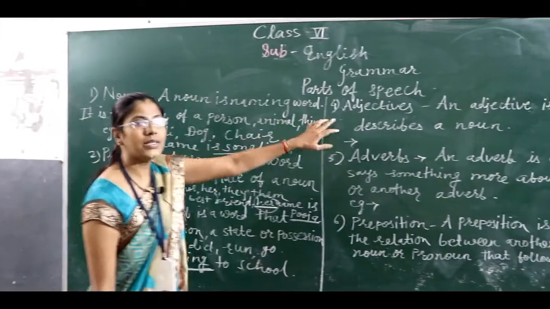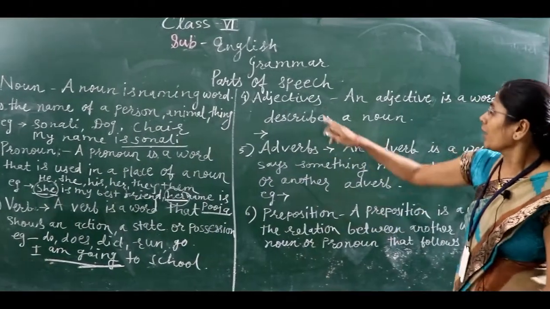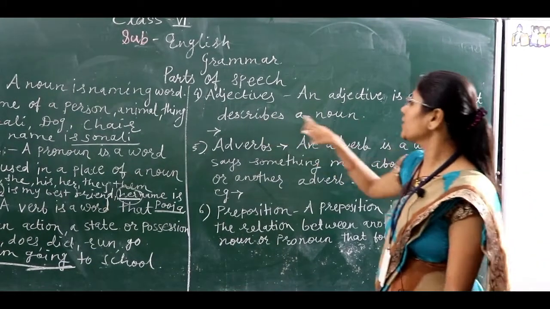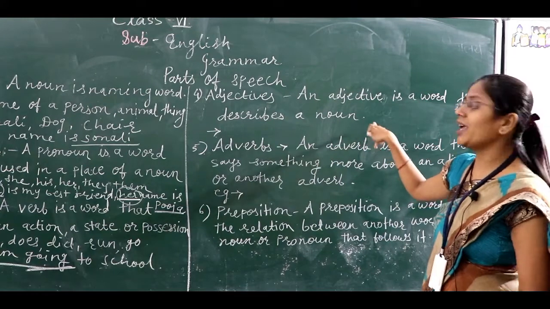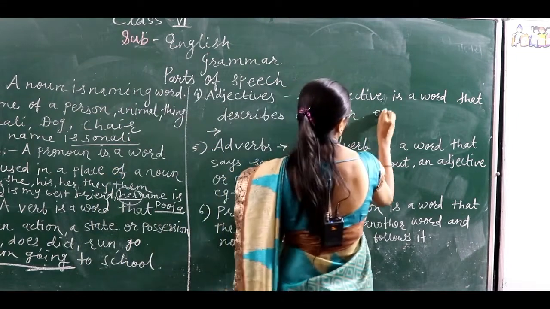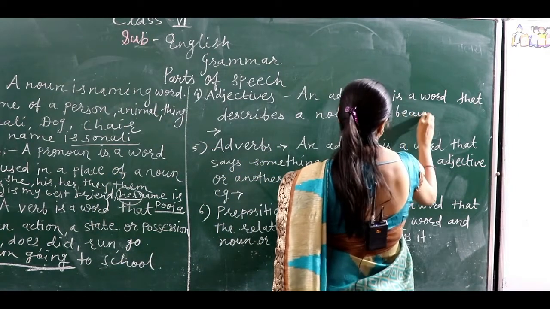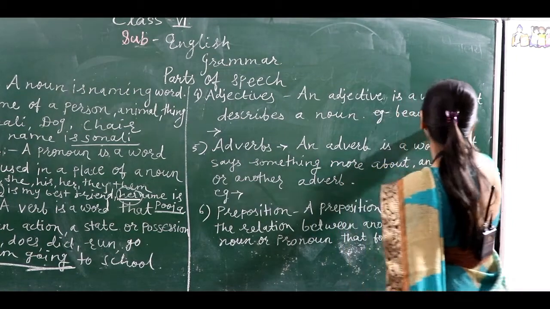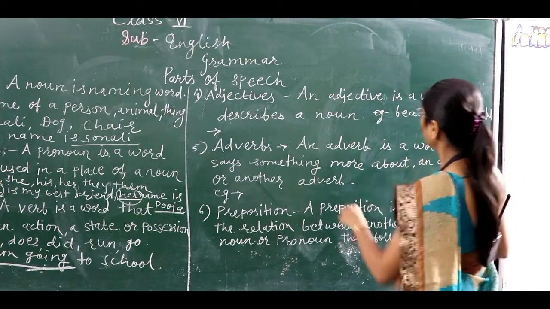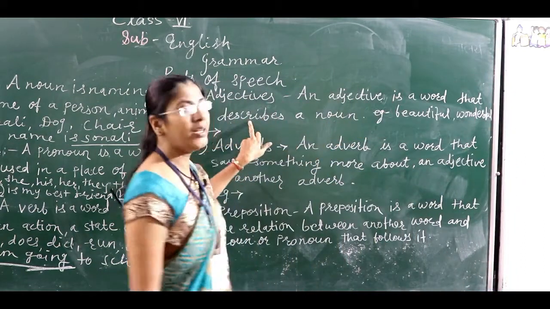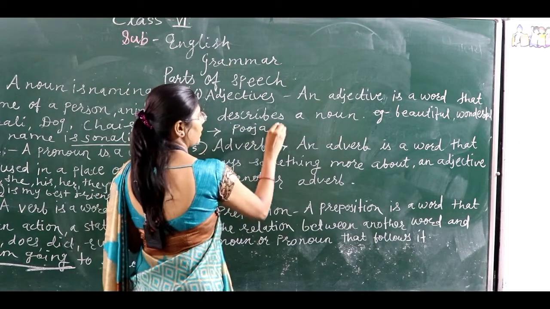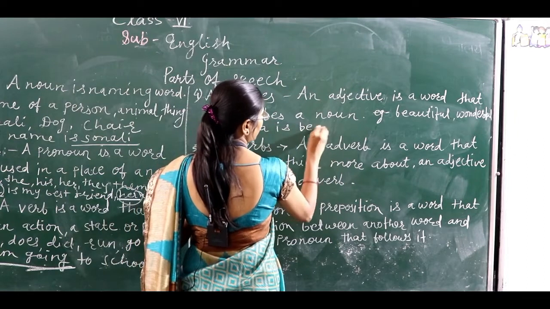Then the next one, the fourth, is the adjective. What is meant by an adjective? An adjective is a word that describes a noun. For example, the words beautiful, wonderful. So an adjective is a word that describes a noun. How? See the sentence. Pooja is a beautiful girl.